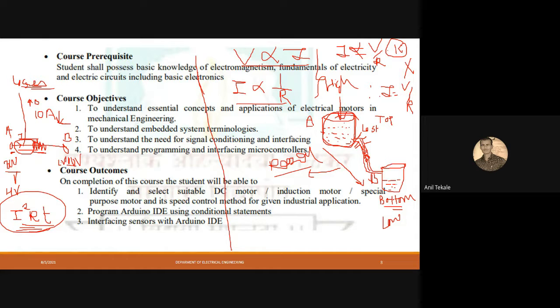Okay, that means we can write this equation in a simple manner, that is V is equal to I into R, and that is known as Ohm's law. What does Ohm state? Ohm states that at a constant temperature, if we increase the potential difference or the voltage, then our current will start to rise. If we increase the resistance, then our current will start to decrease. So that is the simple Ohm's law.